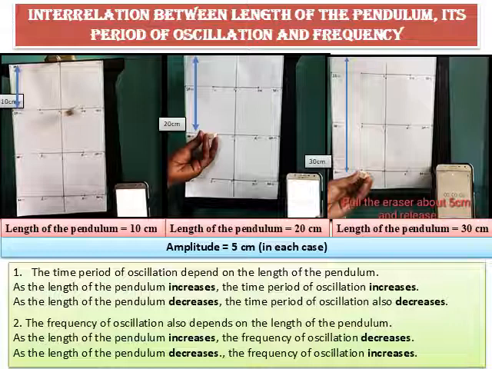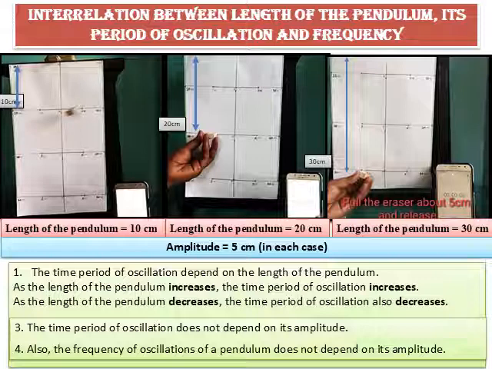The frequency of oscillation also depends on the length of pendulum. As the length of pendulum increases, the frequency of oscillation, that is the number of oscillations per second, decreases. As the length of the pendulum decreases, the frequency of oscillation increases.